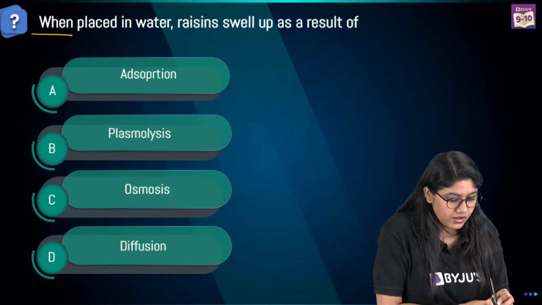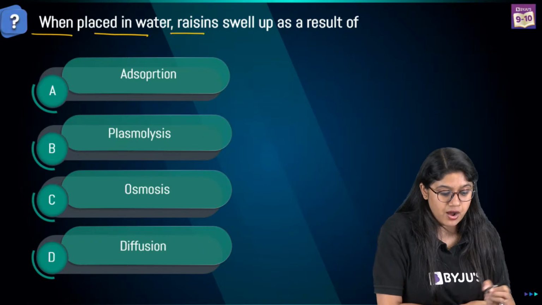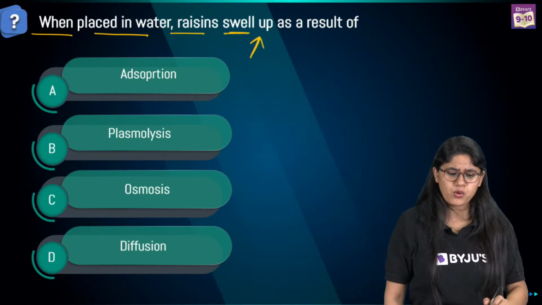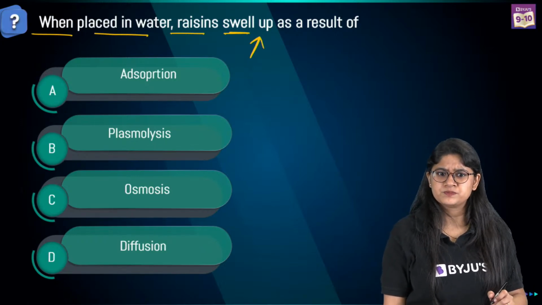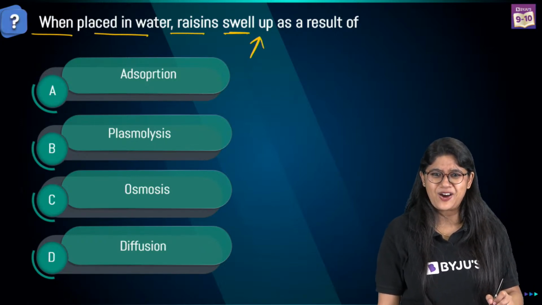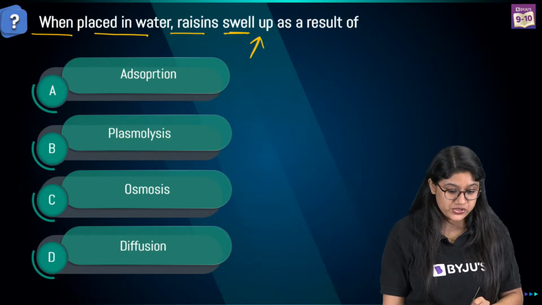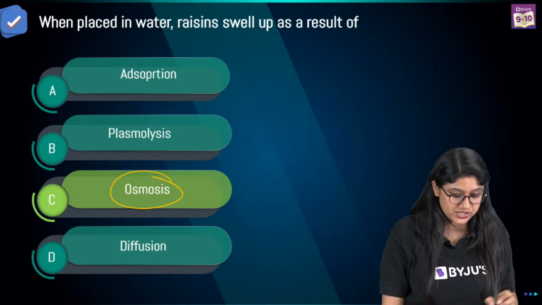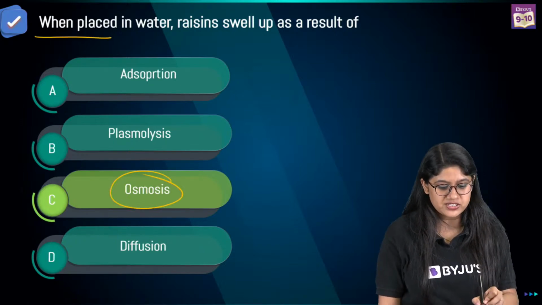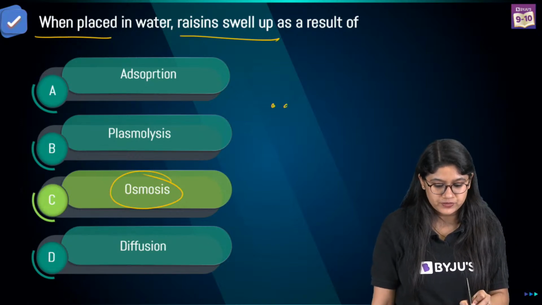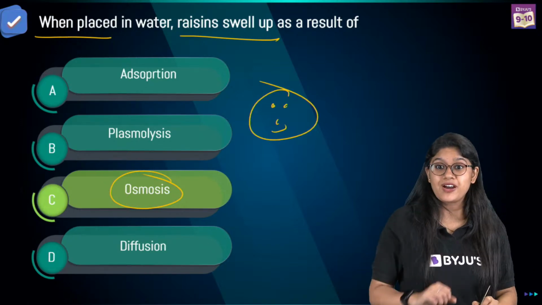What happens when raisins are placed in water? What is the reason for their swelling up? I can see the options. Very good, everyone. The correct option is option C, that is osmosis. When placed in water, raisins will swell up as a result of osmosis. Very, very good.